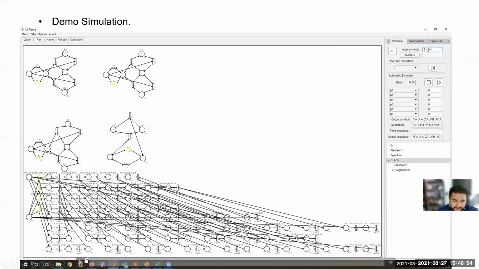We can simulate these systems in our app. Here we see in yellow the transitions that are enabled by the marking, that have enough tokens, but they don't have the signal to fire. So here we provide the signal in the input symbols. And so sensor 1 is on. Now this transition is enabled, meaning that the control program can indicate the first task.